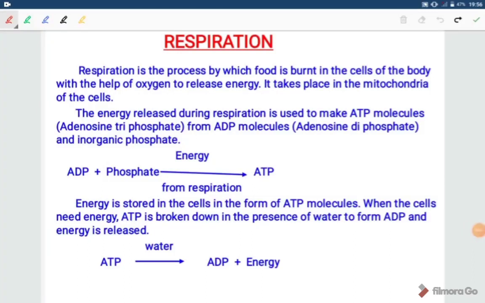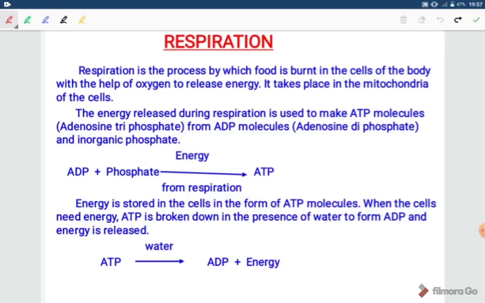Good morning, students. Today we'll study about respiration process. Respiration process is one of the processes given in chapter Life Processes. We have already studied about nutrition. Now we will study about respiration.